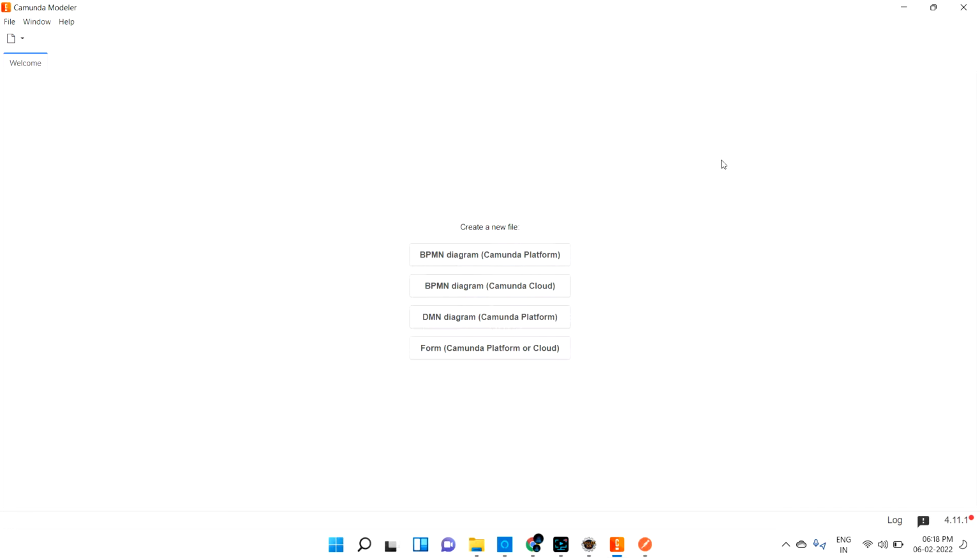So what is basically an event-based gateway? What is a gateway first of all? We know that, right? A gateway is nothing but a way. There should be some gate, so if you open the gate, you can go either one way or multiple ways, and that can be decided by the gateway. So what is an event-based gateway? That should be based on some event. If you are using the gateway based on some event, then that is called an event-based gateway.